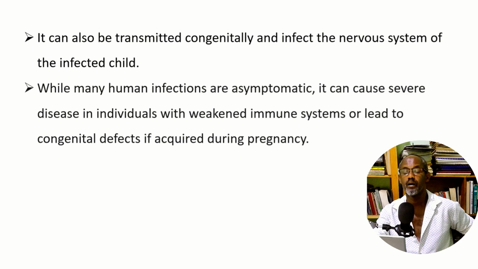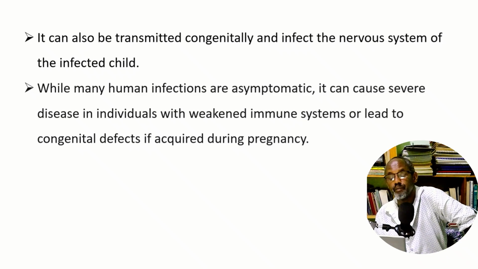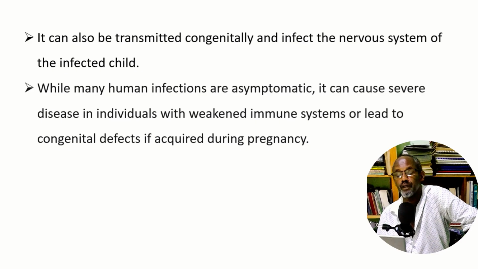While many human infections are asymptomatic, it can cause severe disease in individuals with a weakened immune system and lead to congenital defects if acquired during pregnancy. Congenital defects are defects that you get at birth because you were infected during pregnancy.